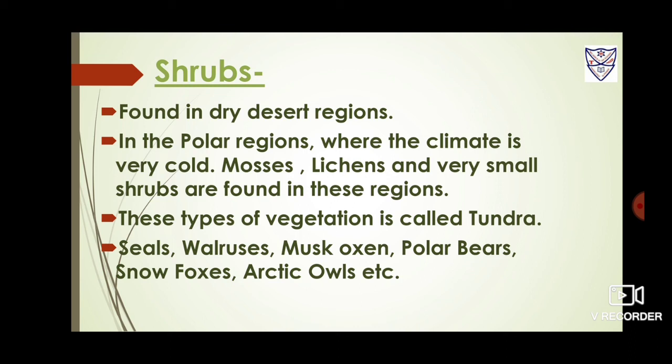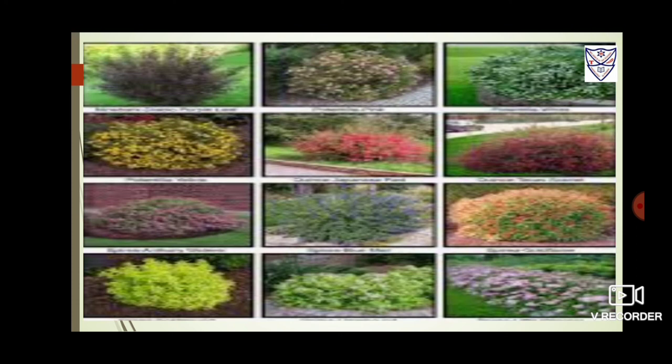In the polar regions where the climate is very cold, only mosses, lichens, and very small shrubs are found, and this type of vegetation is called tundra. It grows during the very short summer when it's not very cold.